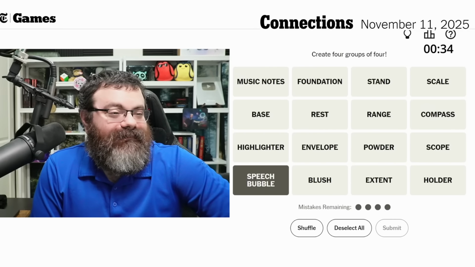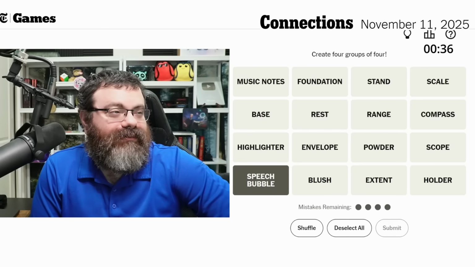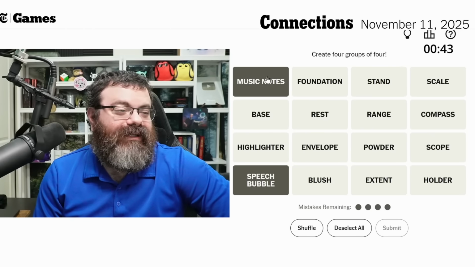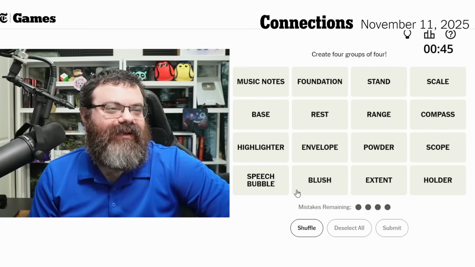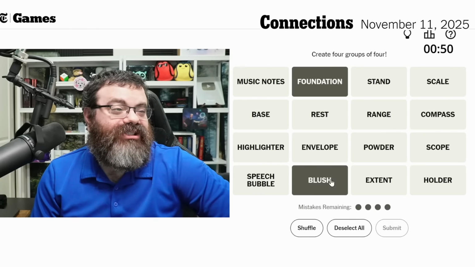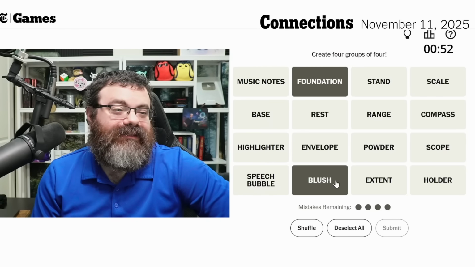Huh. Things you'd find in comics. Things that represent noise, music notes, and speech bubble. I don't know. All right. Well, I can't find what else that goes with. Foundation and blush. Is that too obvious? Just makeup.